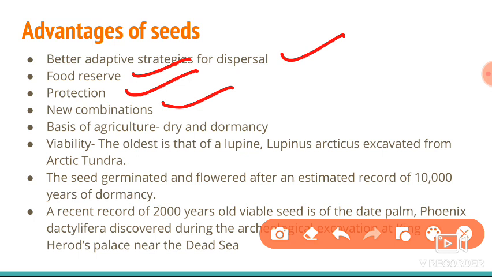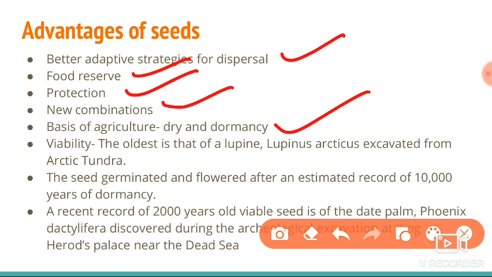Then new combination, because it's sexual reproduction, you can find new combinations here by cross pollination and everything. The variation in the genes we can observe here. For that purpose it is important. Then basis of agriculture: the dry and dormant condition of the seed is very important for agriculture, because farmers can store them and then cultivate them when the season comes.